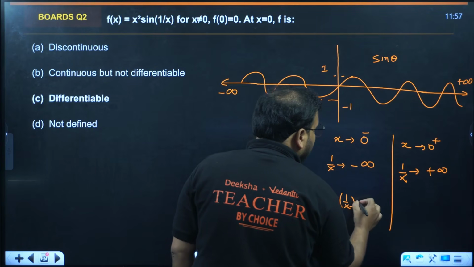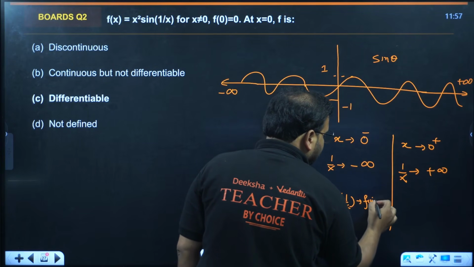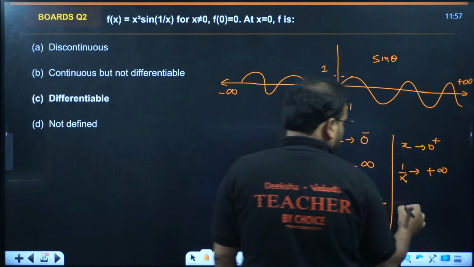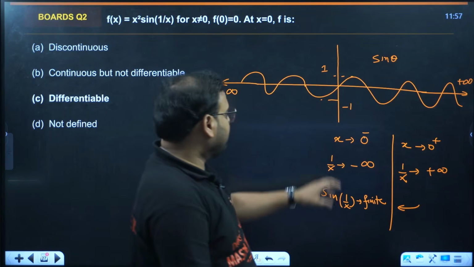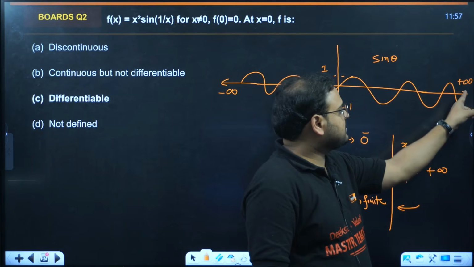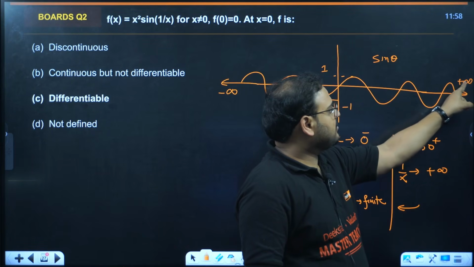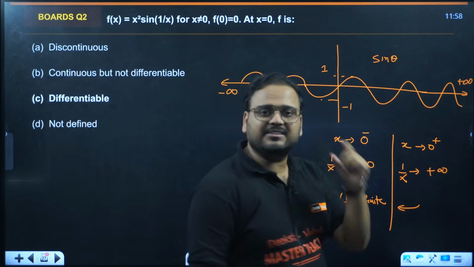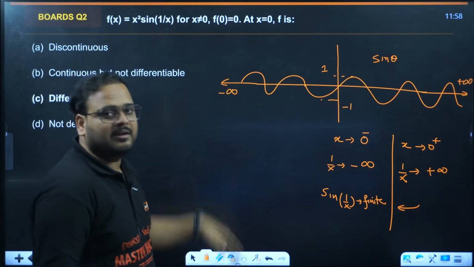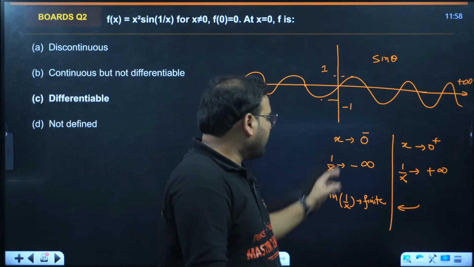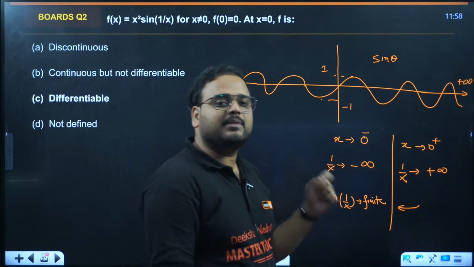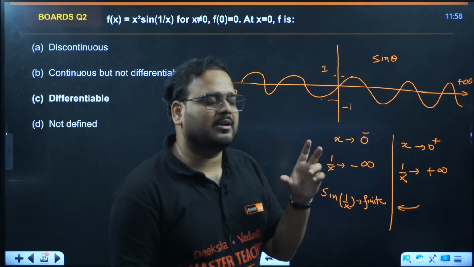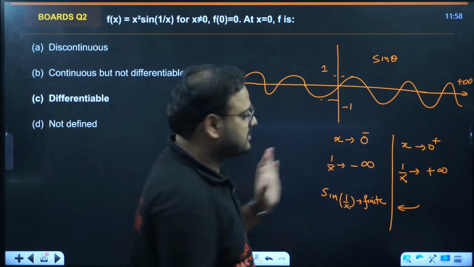You can see sine 1 by x will be a finite value here as well. How come, sir? Because if you put any value over here, let's say this is my infinity point, sine will still be between -1 and 1, a finite number. Whether 1 by x goes to negative infinity or positive infinity, sine 1 by x is finite in both cases.